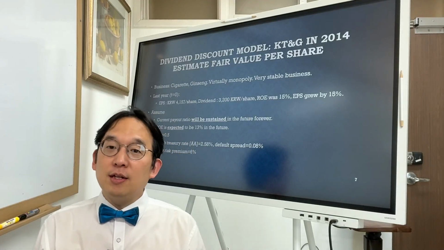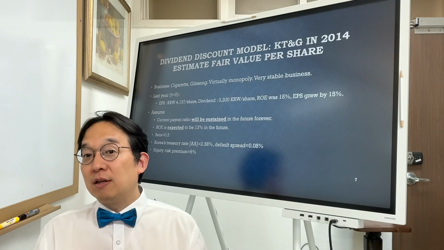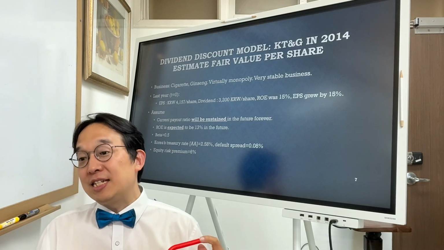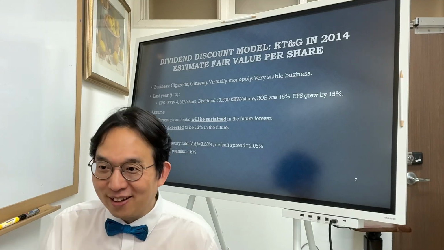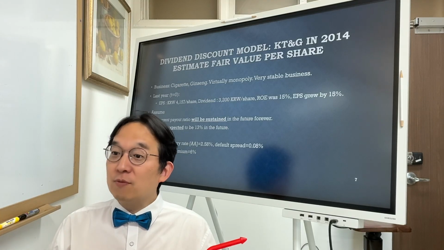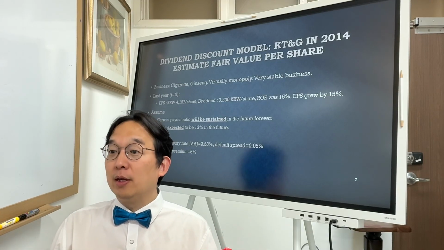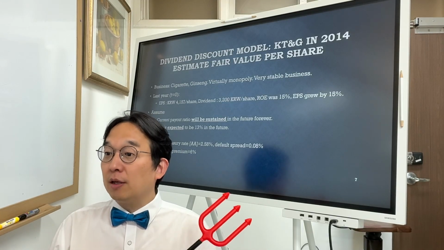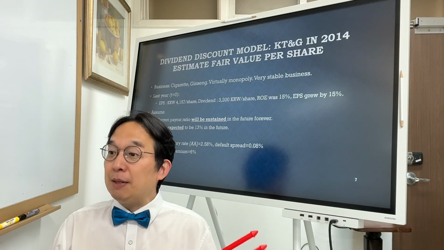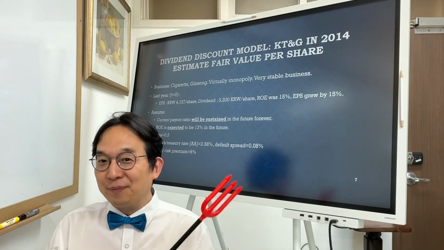So using KT&G as our example for the dividend discount model, here we have some information necessary, okay? Last year, time point zero, EPS, let's say it was 41.57 per share, Korean won unit, by the way. Dividend 3,200 Korean won per share. ROE was 15%. EPS grew by 15% until last year, okay?